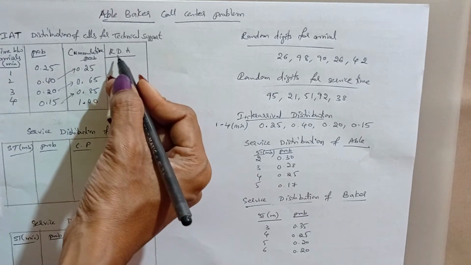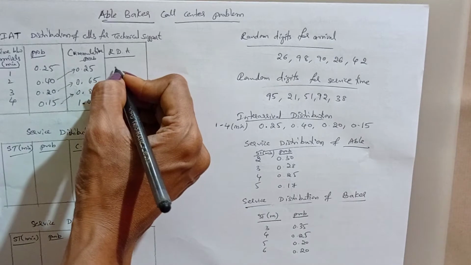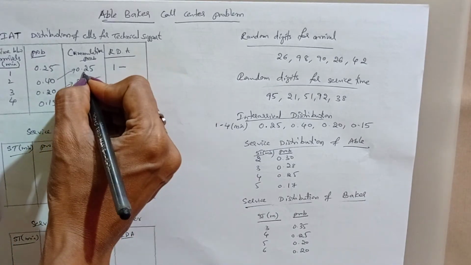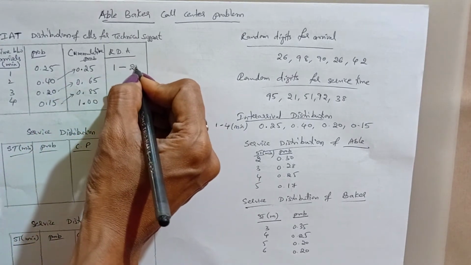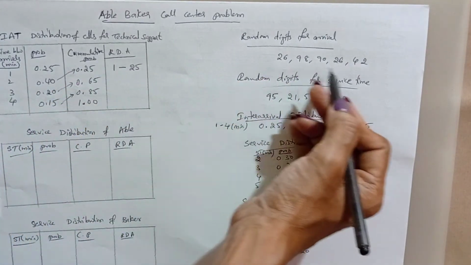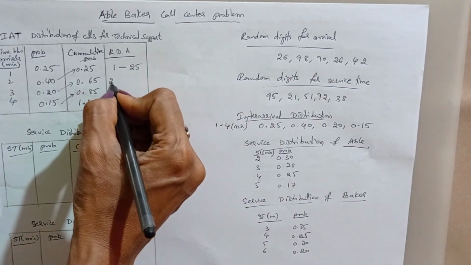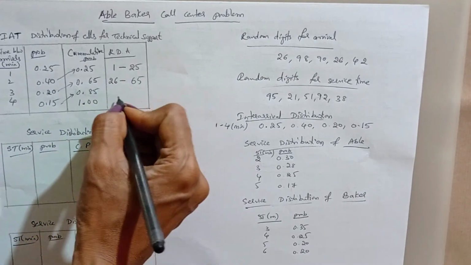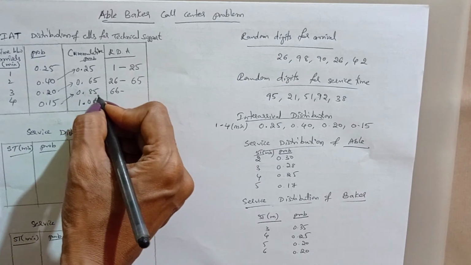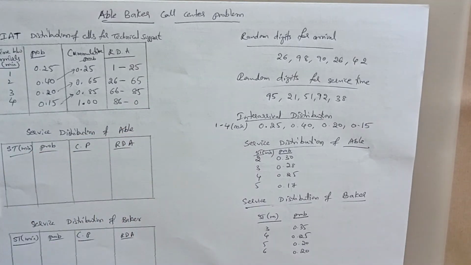Now the random digit assignment, in short RDA, starts from 1 up to the value after the decimal point, which is 25, so 1 to 25. The random digits are two digits, so leave as they are. Next 26 to 65, next 66 to 85, and 86 to 00. Write it as 00, double digit.